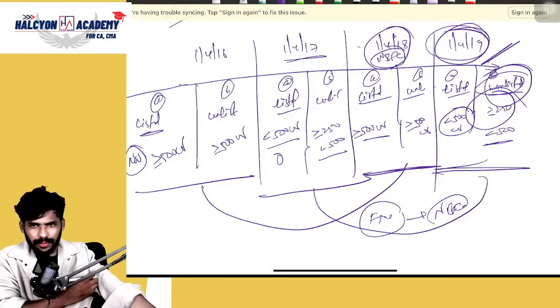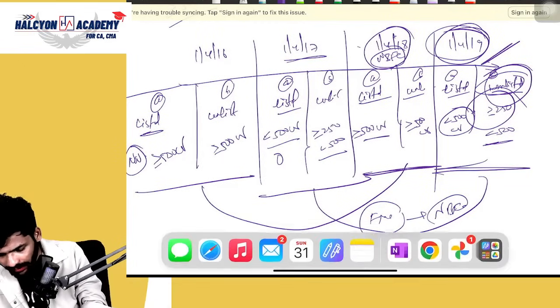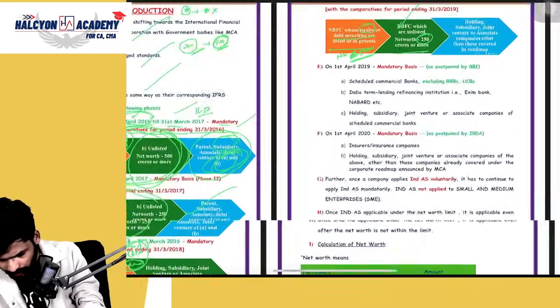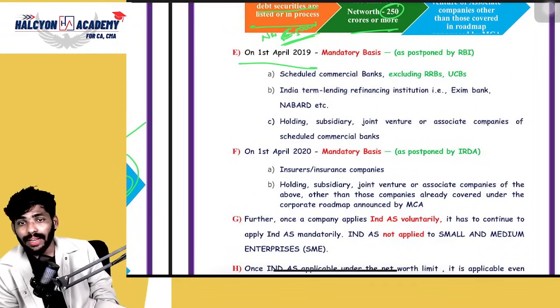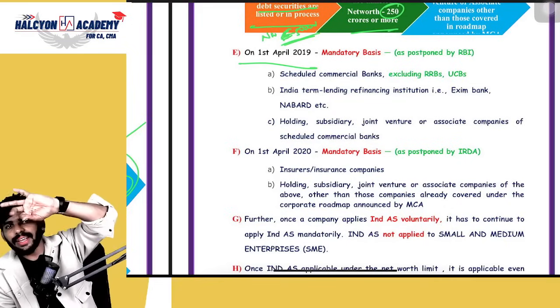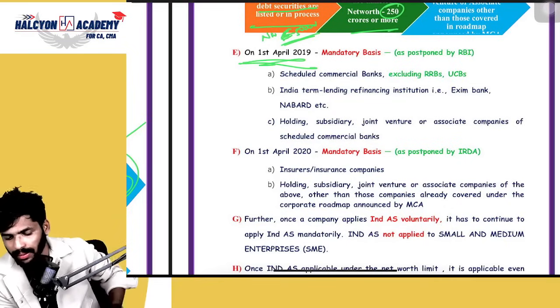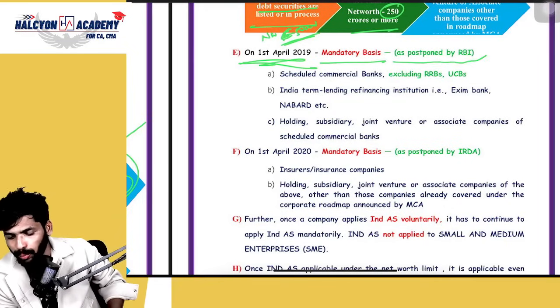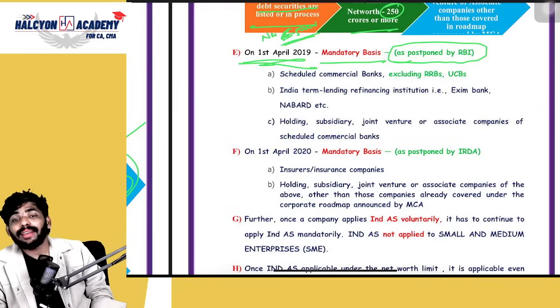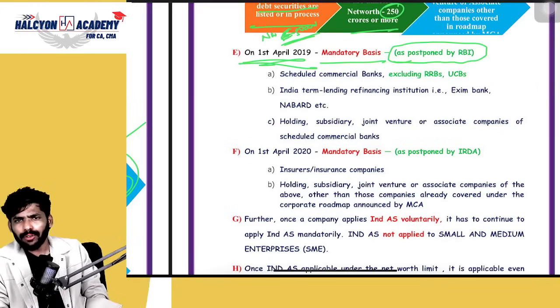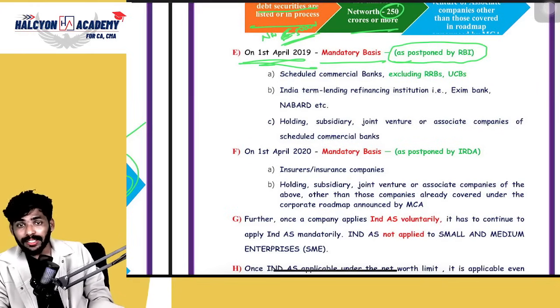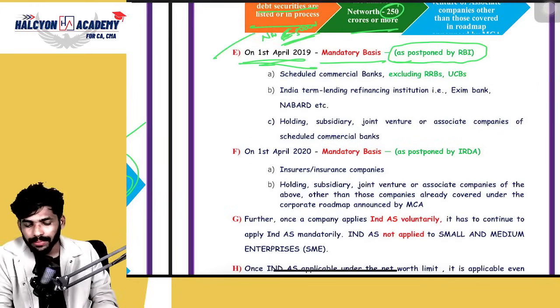Okay, now guys. Next. So on 1st April 2019, we are done with 16, 17, 18, 19. Again 19. It's on a mandatory basis but it was postponed by RBI. Basically, it is not applicable as of now, but it was postponed. For examination purpose, you need to give this answer only.